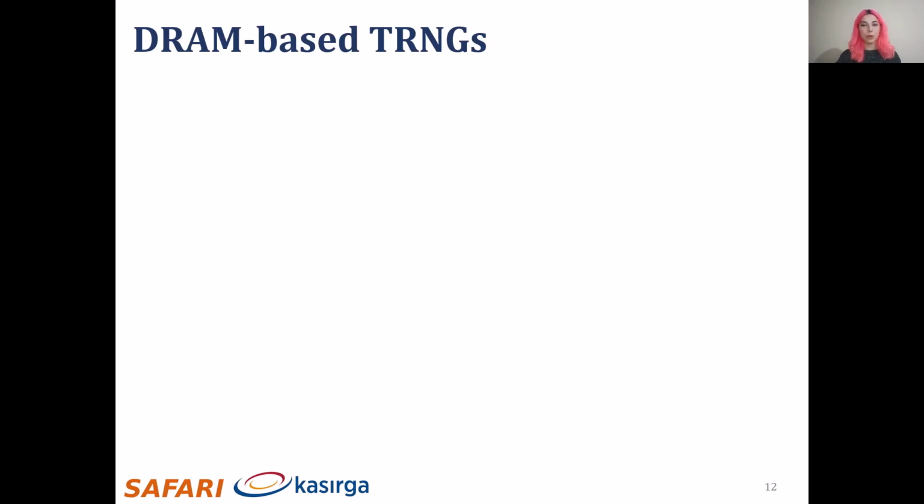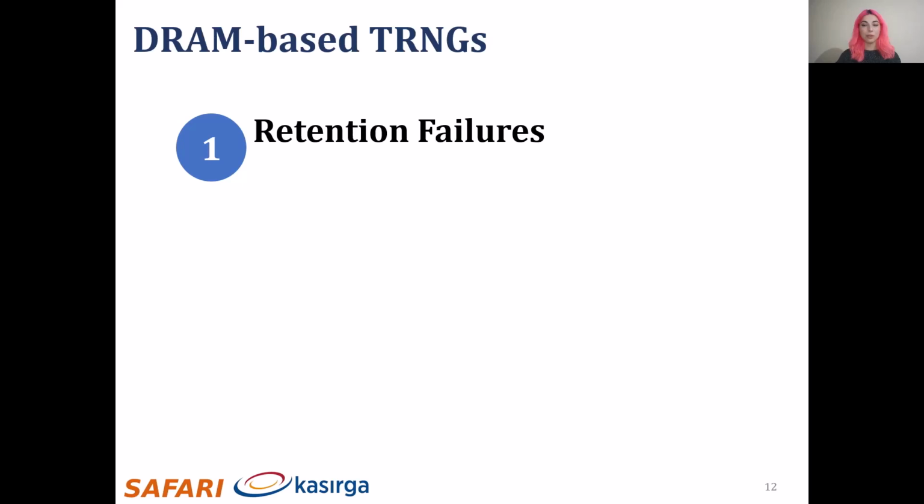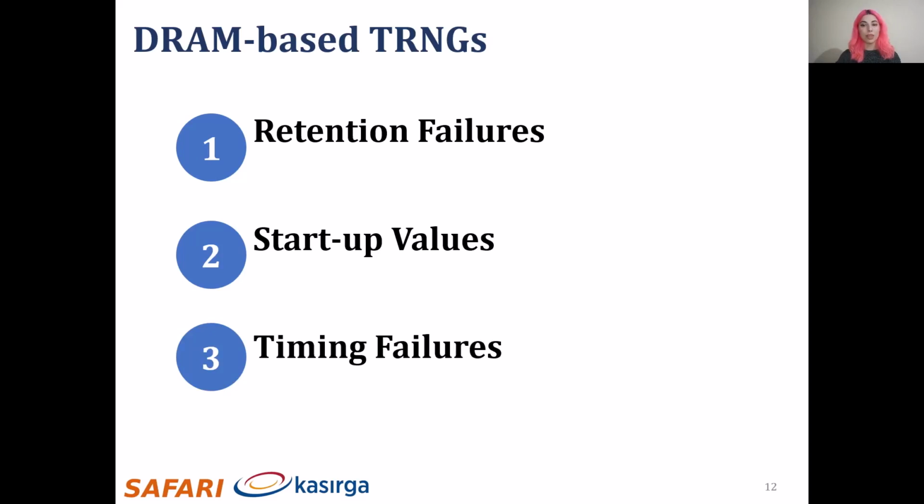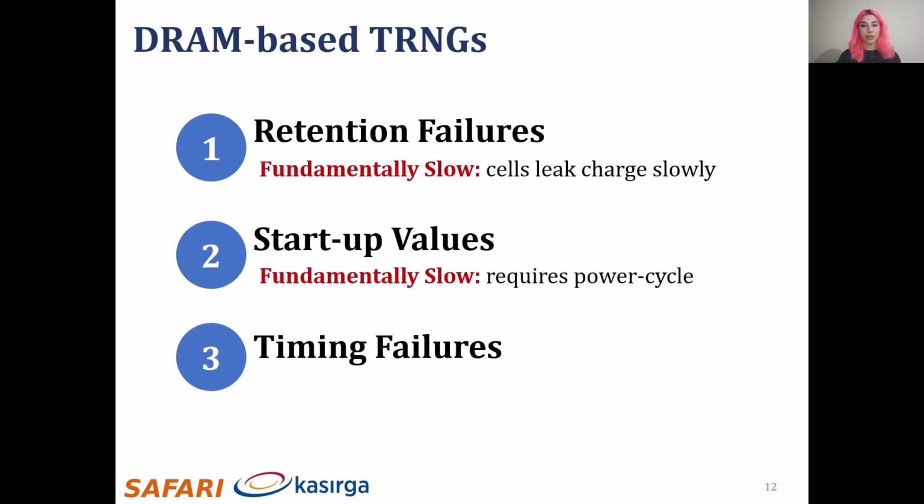Previous research proposes a set of DRAM-based TRNGs that leverage the randomness in retention failures, which uses random errors in DRAM cells due to charge leakage in the cell's capacitor, startup values that form after power cycles, and timing failures that uses errors due to violating DRAM timing parameters. Retention failure and startup value-based TRNGs have limited throughput, since charge leakage is fundamentally slow and power cycles are expensive.